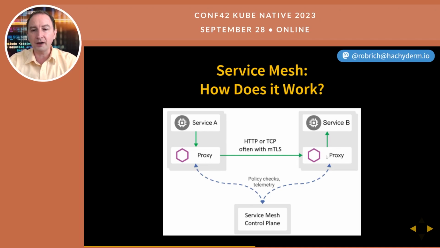Now, this proxy connects to Service B's proxy, and Service B's proxy again reaches out to the Service Mesh. Am I allowed to accept traffic from Service A? In this case, the Service Mesh says yes, and the traffic is forwarded on to Service B. Service B replies, and across that proxy, the response goes to Service A. Now, the beauty here is inside the pod, all the traffic can communicate between the service and its proxy just across localhost. But anytime it leaves that pod boundary, it's going to run through this proxy connection.